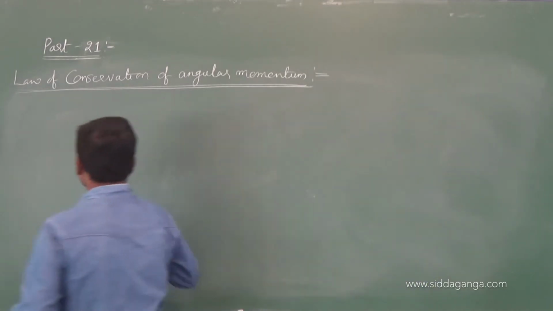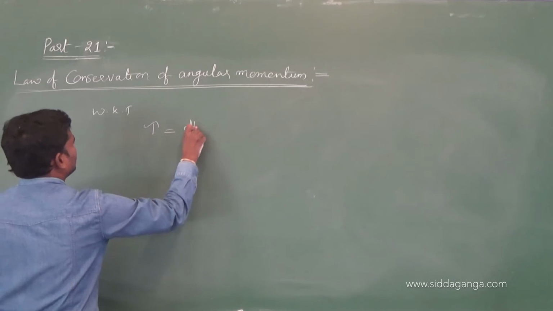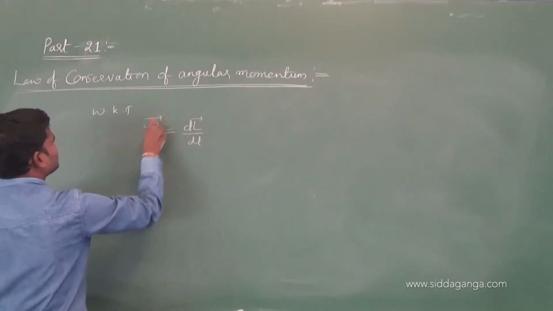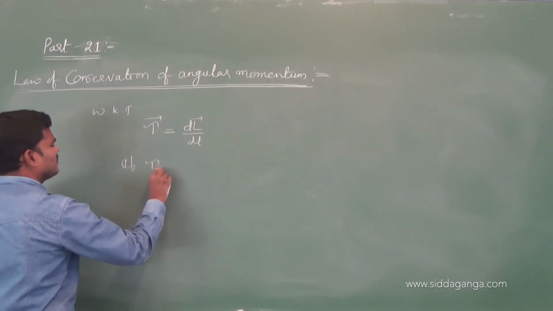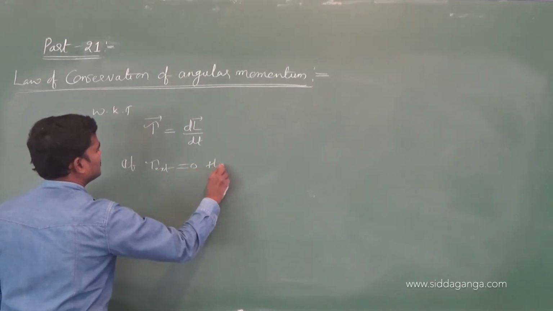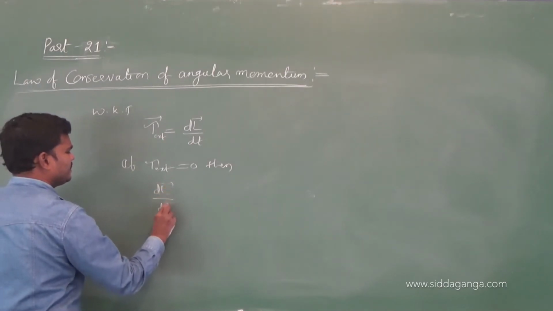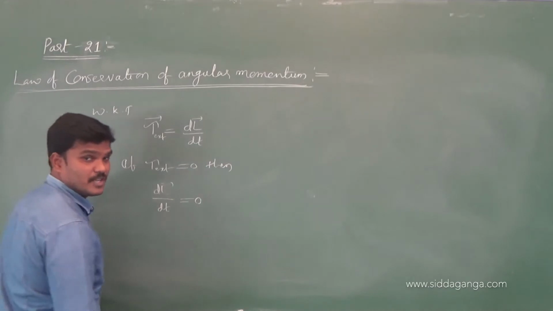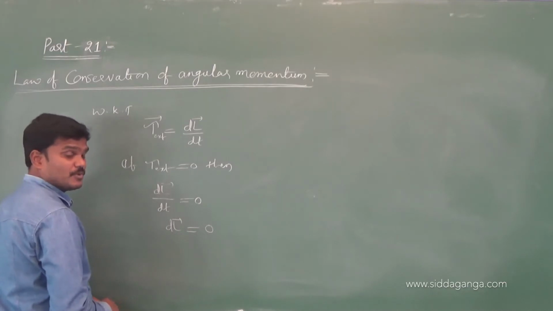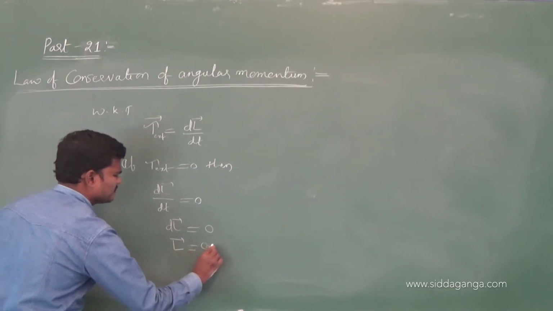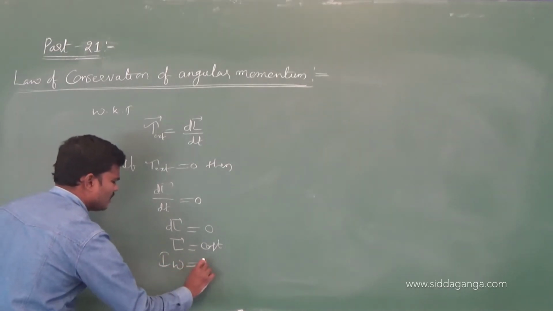So we know that tau external is equivalent to dL by dt. Of course this is a vector. So from the law of conservation of angular momentum, in the absence of external torque, if the external torque acting on the system of particles is 0, then dL by dt is equal to 0. As dL by dt is 0, dL is equal to 0. So L is constant. L we know can be written as I omega, constant.